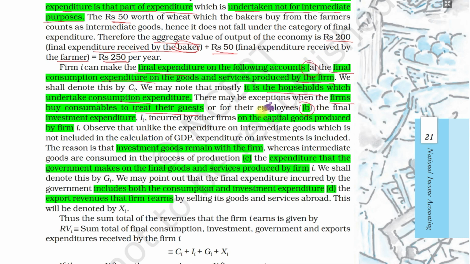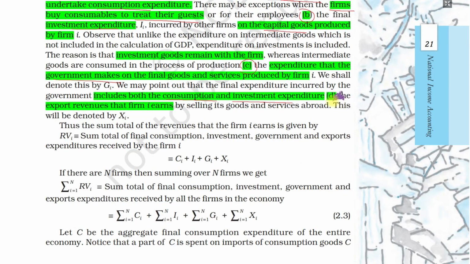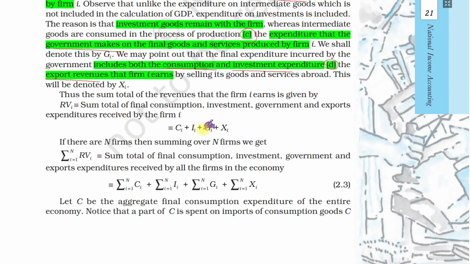The second part is investment expenditure, which is investment on capital goods produced by the firms. The other one is government expenditure. Government also makes investment expenditure and consumption expenditure, like tea, coffee, ACs, tables and chairs in government offices, and investment on capital goods. And the last one is export revenue. So these are all part of the expenditure.